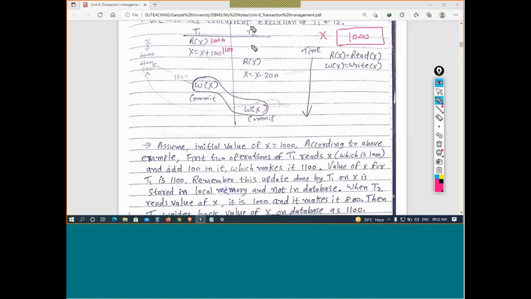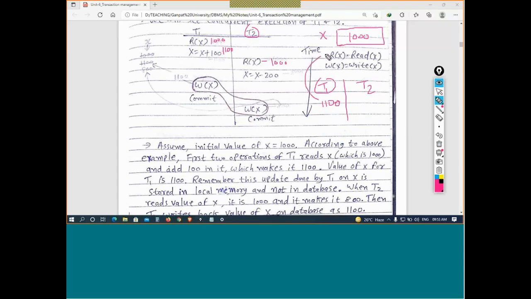Now, whenever transaction T2 reads the value from the database, it is 1000. I will tell you. This is, let's say, the temporary storage of T1, and here is the temporary storage of T2. So T1 makes the update to 1100 in its temporary storage. Initially, it is stored in the buffer, some temporary storage.